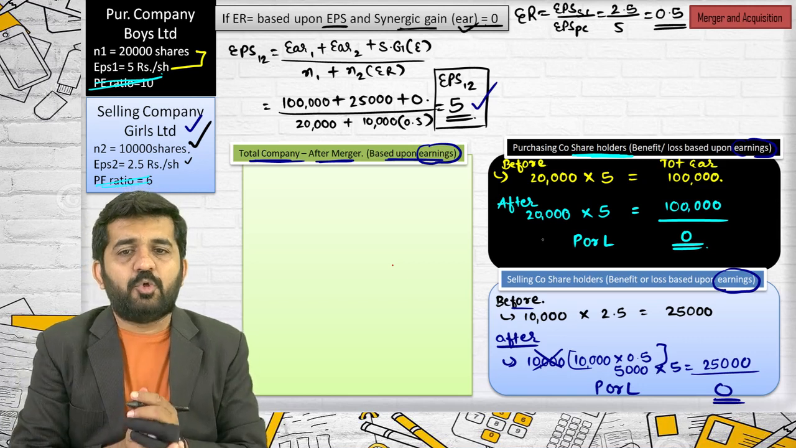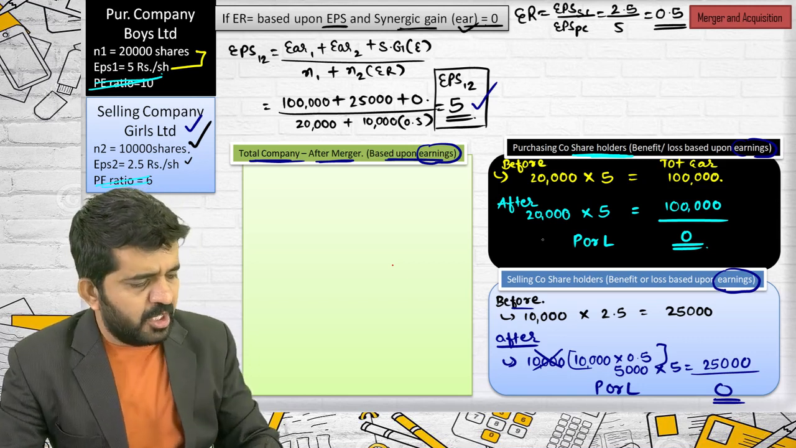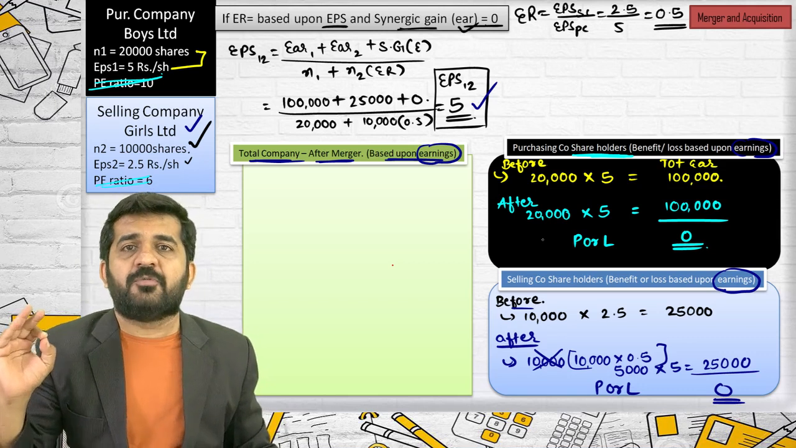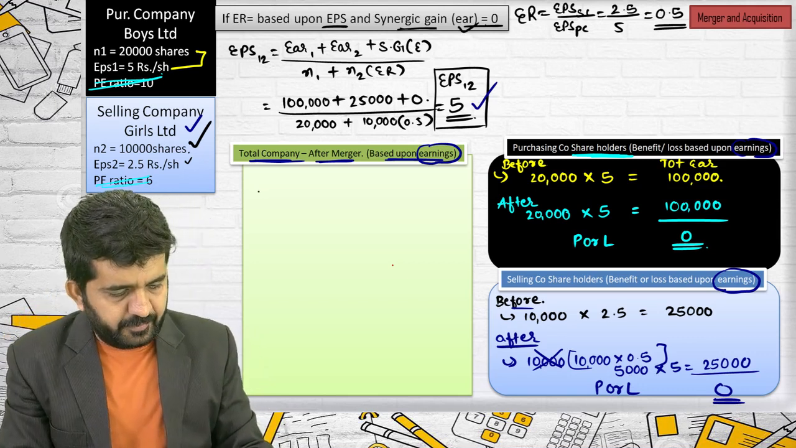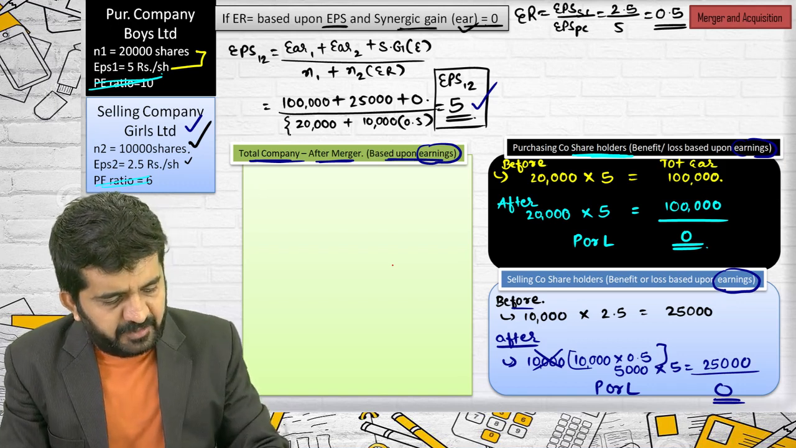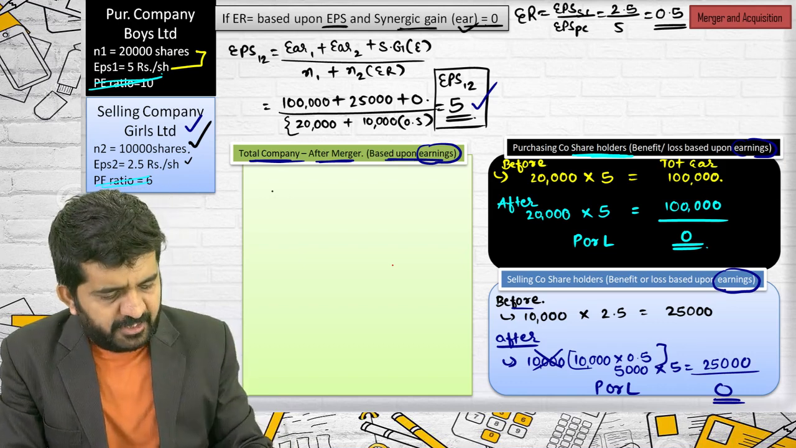Some student will have to help me out. Mac, can you help me out? How many total shares will a merged company be having? It is the denominator of EPS 1,2, 25,000. Can you, Mac, help me out?